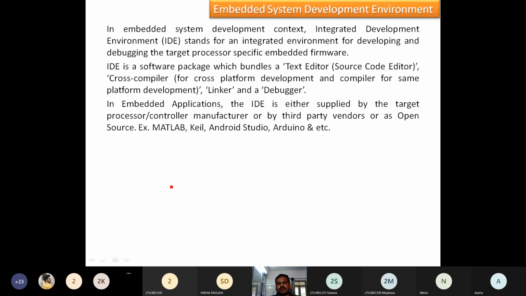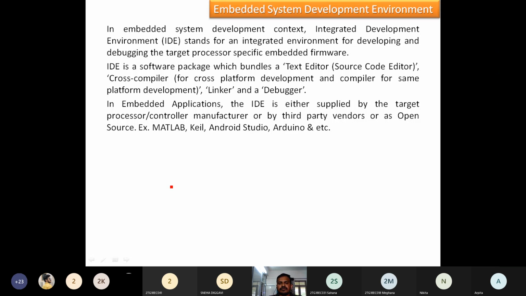So whatever the code for the respective is built, developed, and it is compiled. It may be for the same platform, or it may be for a different platform by using a cross compiler. And after that, it is going to use the linker, and debugging is also there in that particular MATLAB software only. We are going to write the program, we are going to test that program, and we are going to debug those errors. And finally, we come across what? Yes, the software is ready, the firmware is ready. What is the left work? It is just to dump that software in the respective chip. That is one of the examples, MATLAB.